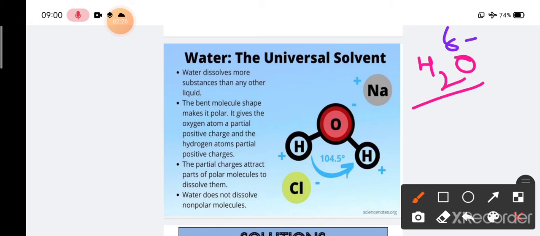Since oxygen has a higher electronegative value than hydrogen, oxygen will try to attract more electrons towards itself. So oxygen's electron density will be higher, and as we know, electrons are negatively charged.